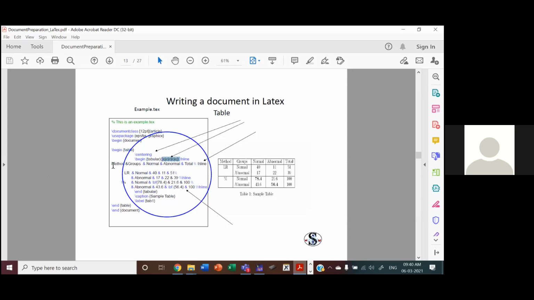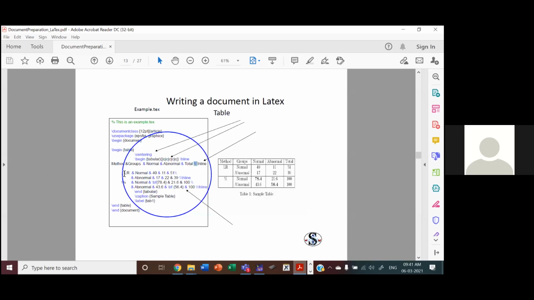Okay. So now the first row is method. And what is this ampersand? And is the column separator. So first column method, second column group. You can see here normal, abnormal, total. After total, I want to put a horizontal line. So horizontal line. And what is this? New line. Then horizontal line.